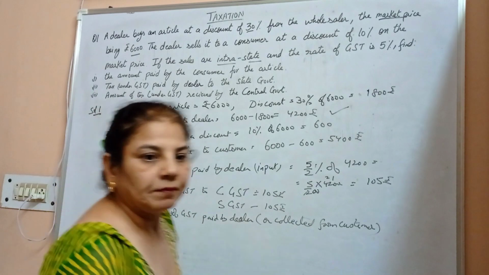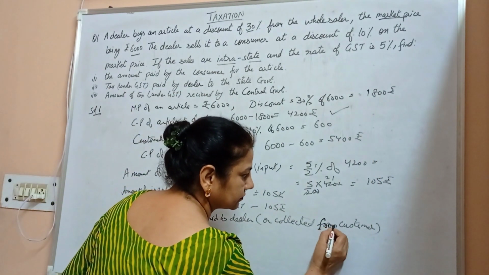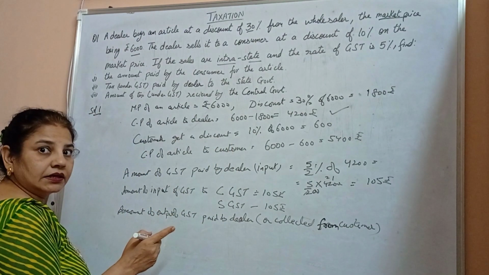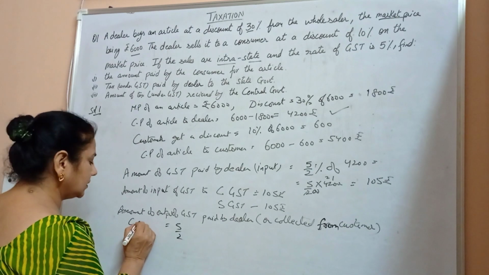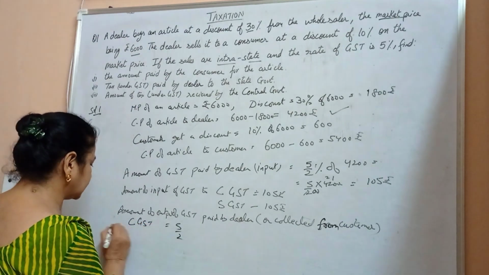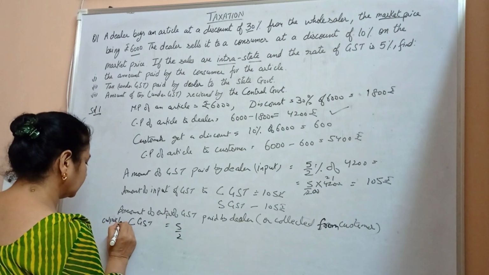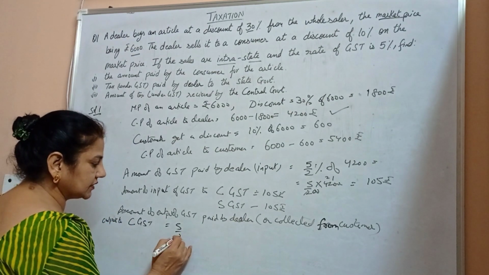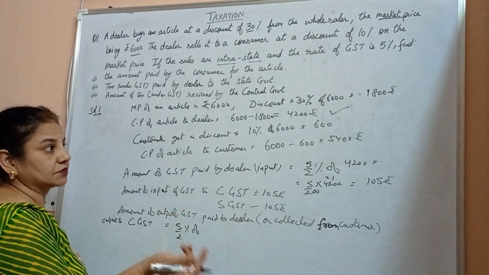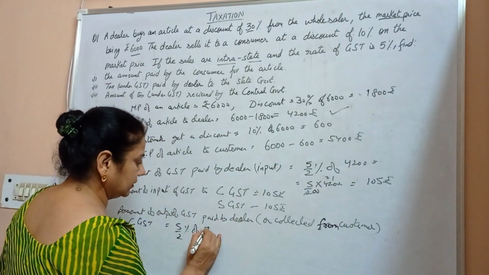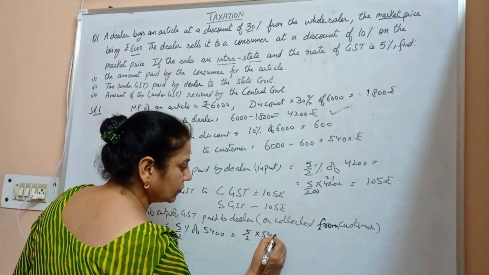Then again, the central goods and service tax output is 5/200 of the amount paid, the cost price to the customer. That comes out to be 5,400, which is equal to 5/200 into 5,400.